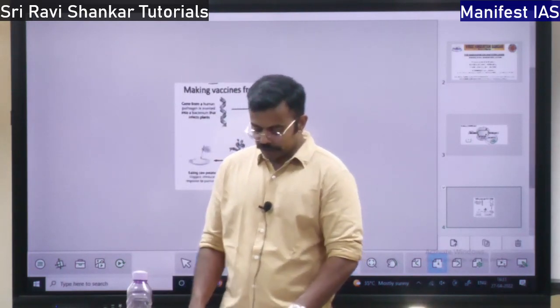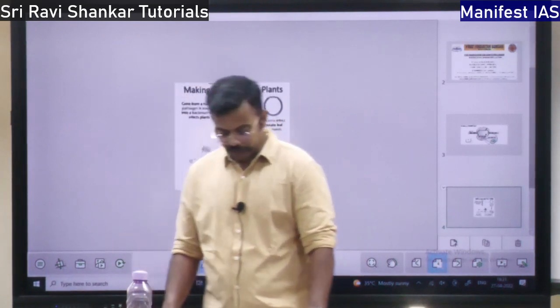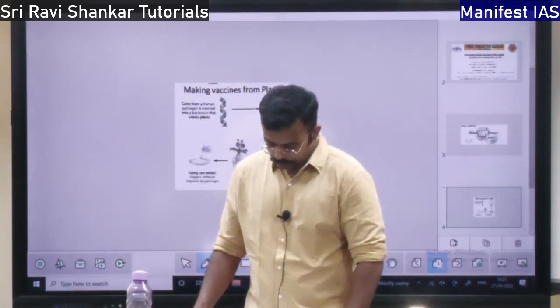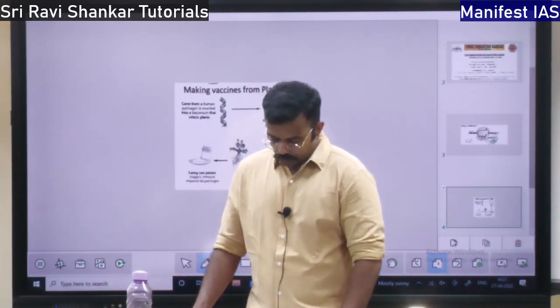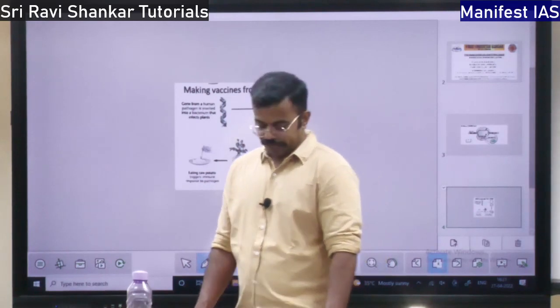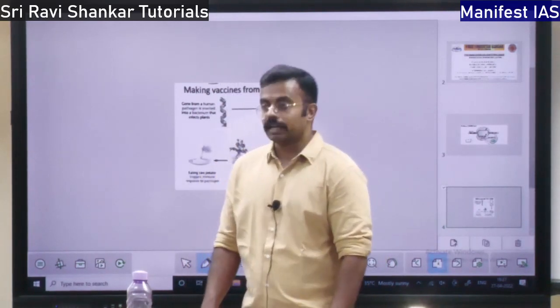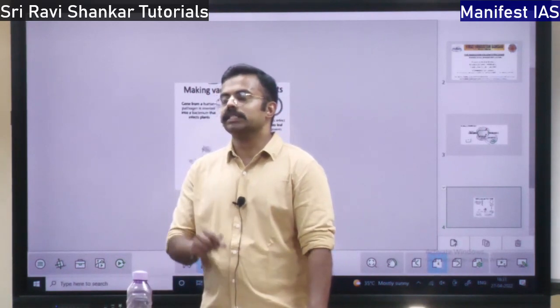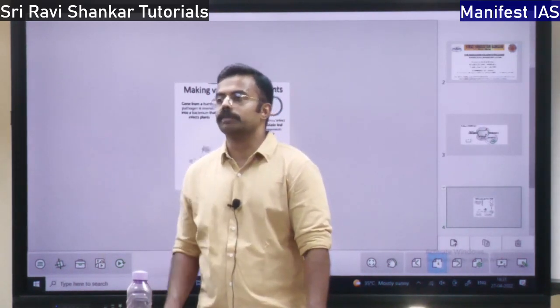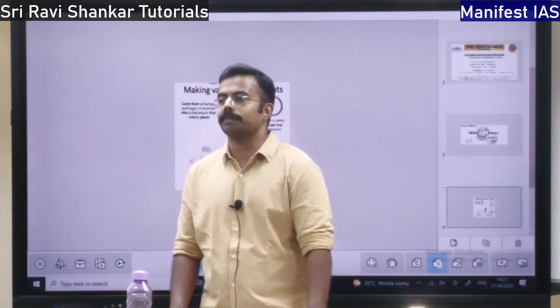So what are the concerns with respect to umbilical cord technology? One, it is very expensive. And there are ethical concerns: one person's cord blood might be given to some other person without asking his or her permission.